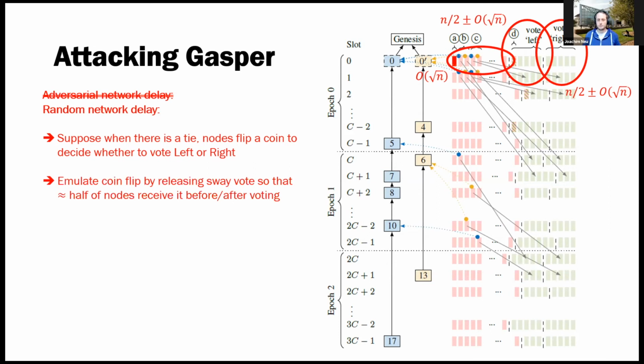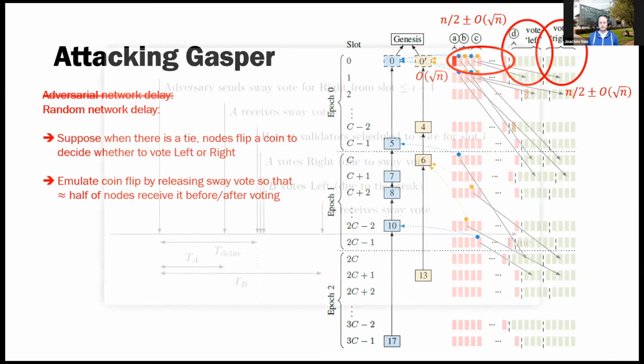Now there is no random coin flip, but there is a way to emulate basically this random coin flip. And the way to do this is we had these sway votes, right? Earlier we used sway votes to get the folks from the next slot to vote for what we want them to vote for. Now what happens in reality is the tie is broken consistently and deterministically by the hash of the blocks. And we can now release a sway vote from the previous slot in such a way that it hopefully reaches roughly half of the validators before the voting deadline and half after.